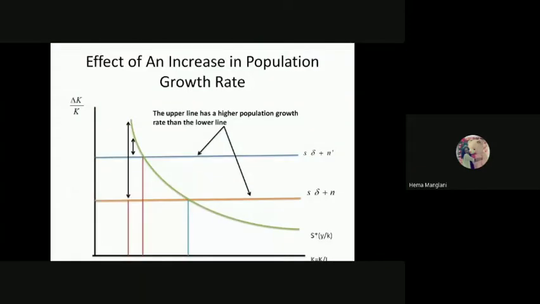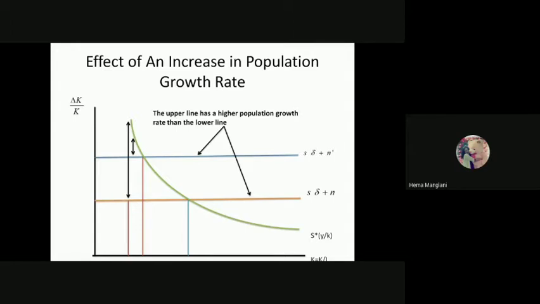Yes. So the effect of an increase in population growth rate, this gives us what? That the steady state is basically declining, but your initial capital will remain the same. Okay, so for initial capital, there will be no change because of the growth in population, because this population causes this N to rise. So this gives us a rise from N to N dash, and this gives us more depreciation. And because more depreciation has occurred, as the Solow model says, more depreciation gives us a slower growth rate.